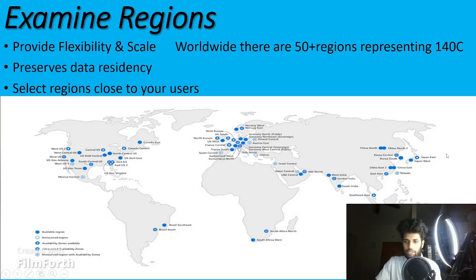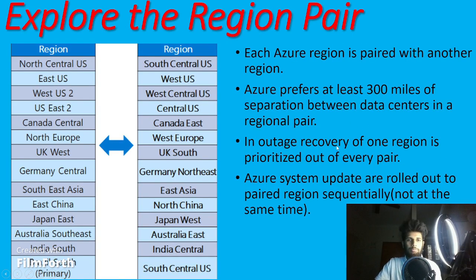Now, when you go to the region pair, what is a region pair? Every region is paired with another region. How is it paired? If my customer base is in North Central US, it is paired with South Central US. If my data is stored in North Central US and it goes down, I can get the data from South Central US. We call this a region pair. The region pair is predefined, so it cannot be changed.